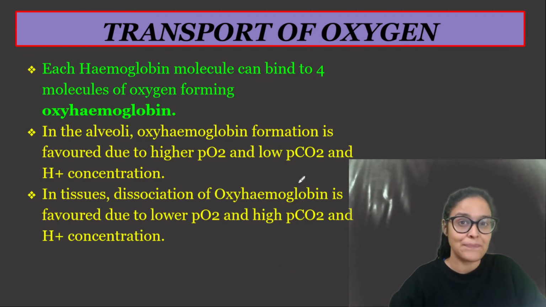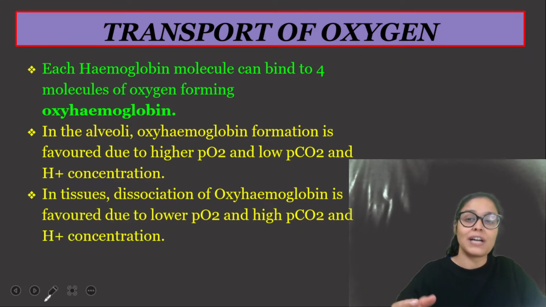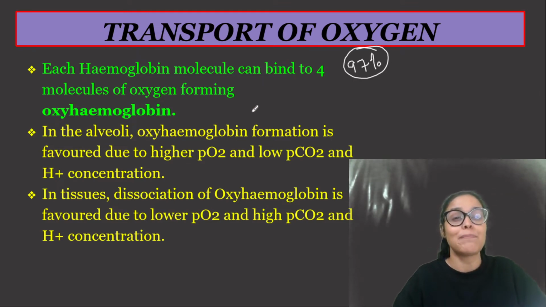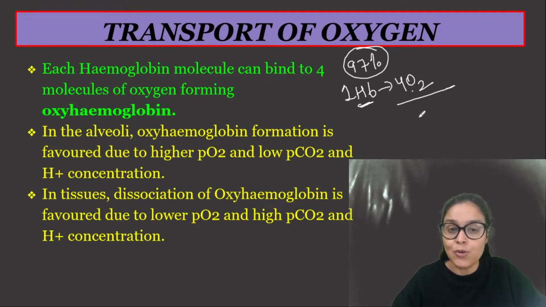So let me take you ahead. Let's start with the transport of gases. लो जी, अब चलने वाली हमारी गाड़ी है ना. So transport of oxygen is going to happen. And I have told you that a maximum of 97% oxygen will be transported by binding with hemoglobin. And one hemoglobin obviously binds with 4 oxygen molecules. Bacha, one hemoglobin binds with 4 oxygen molecules, and obviously 4 oxygen molecules have 8 atoms, है ना? So 8 atoms of oxygen are transported by one hemoglobin.